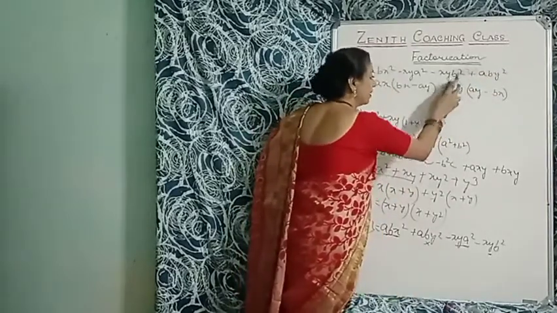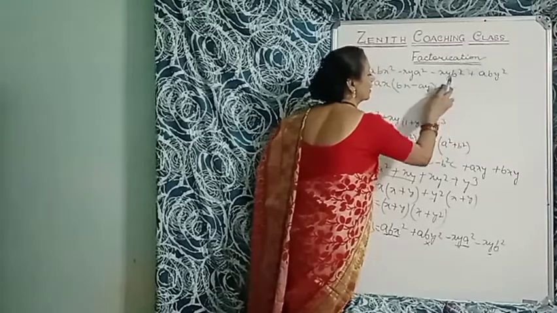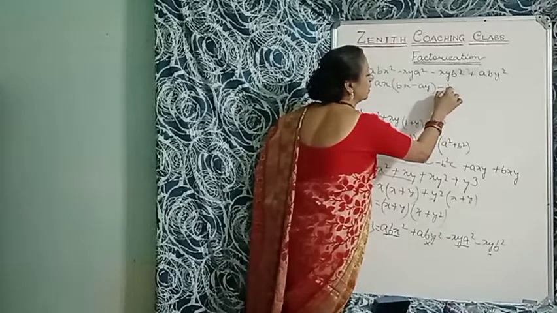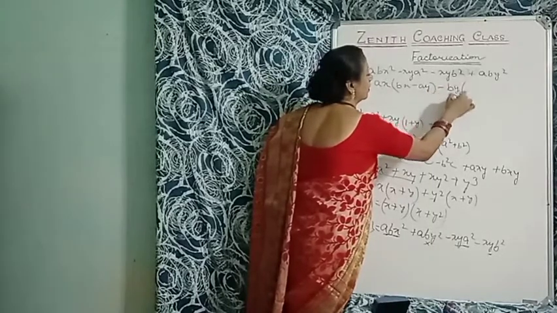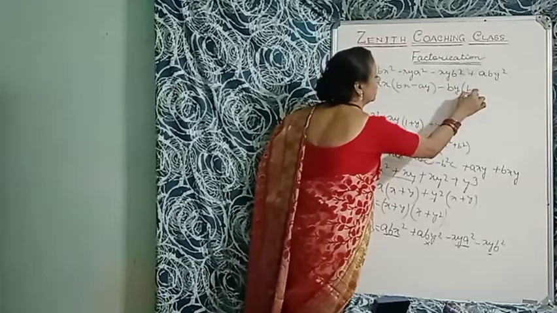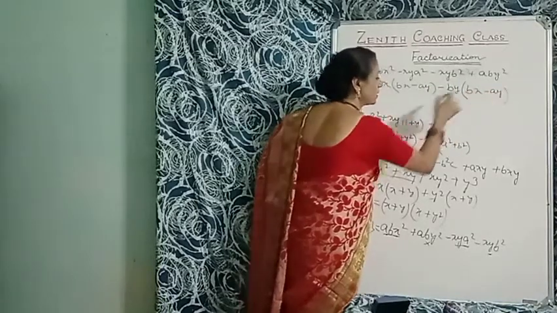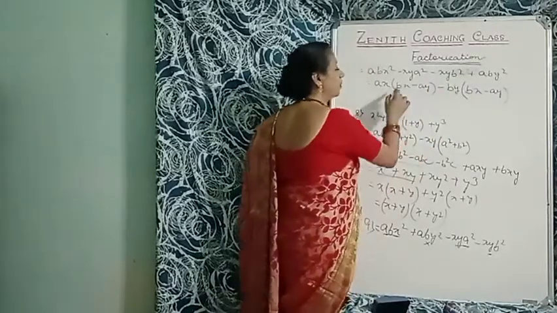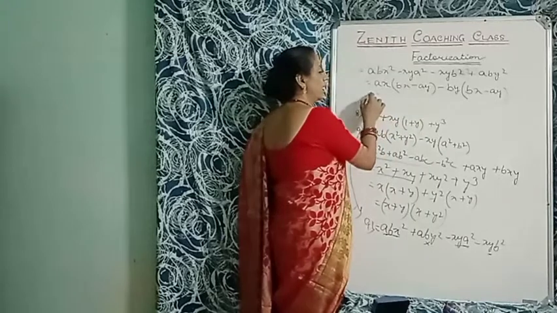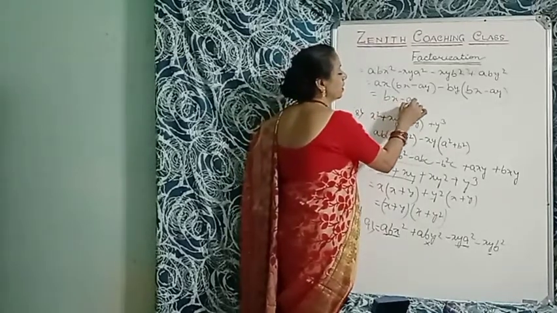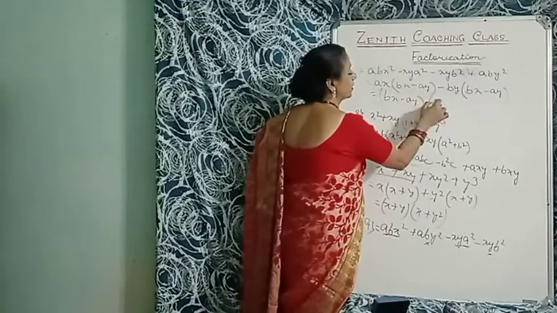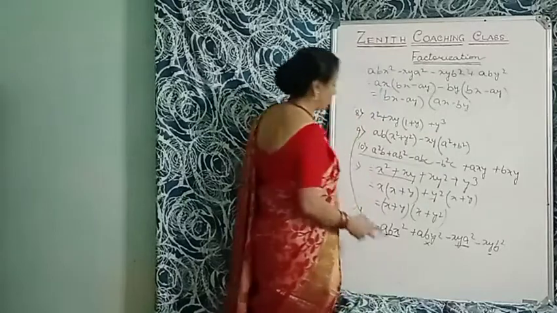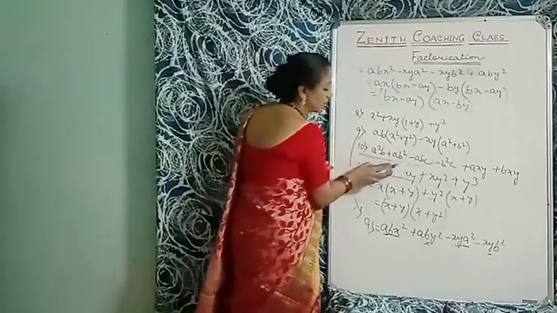Okay, now it is the same, minus. So you will take here by. So here is bx minus ay. Why is it minus? Because it is a plus. So minus minus, that is plus. Okay. Now bx minus ay and bx minus ay. Understood? So common is here bx minus ay. So you will write here ax minus by. Understood the sum?